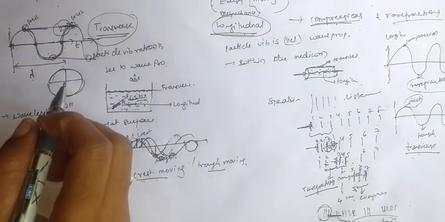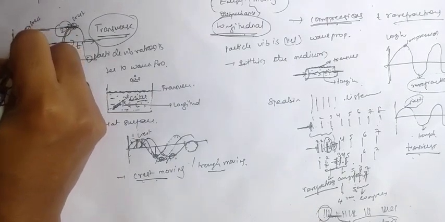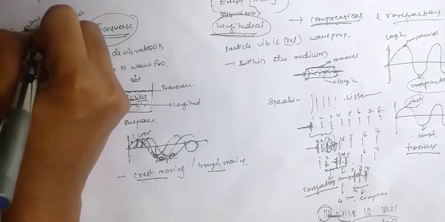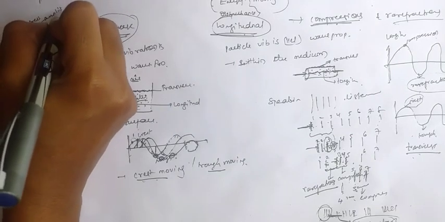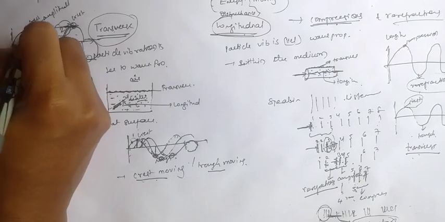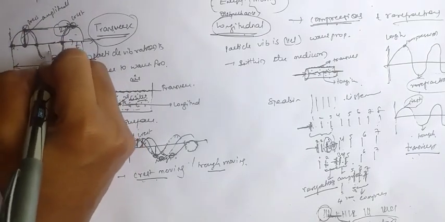Now for the amplitude. The maximum displacement about the mean position is the amplitude. This is the positive displacement, this is the negative displacement.